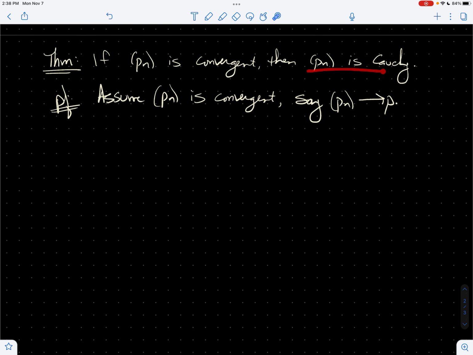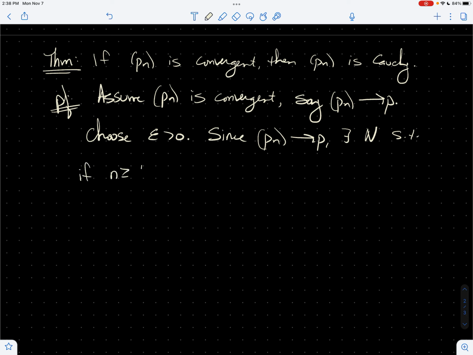So now, to show that it's Cauchy, I need to choose an epsilon. So I'm going to say, all right, choose epsilon bigger than 0. Now I'm going to say, okay, since it's convergent, there's a cutoff point that puts every term in the sequence within epsilon of P. So I'm going to write that down. Since P sub n converges to P, there exists a big N such that if little n is bigger than or equal to big N, then the distance between P sub n and P is less than epsilon.